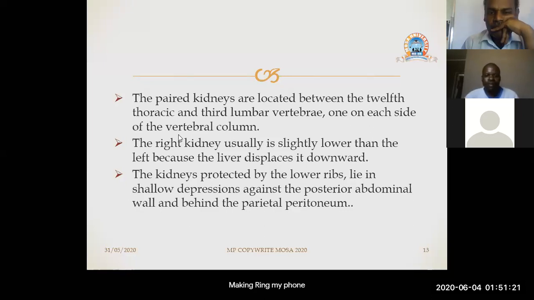The kidneys, protected by the lower ribs, lie in shallow depressions against the posterior abdominal wall and behind the peritoneum. So these kidneys which we're discussing, which make up the urinary system, are protected by the ribs as well as the abdominal wall behind the peritoneum.